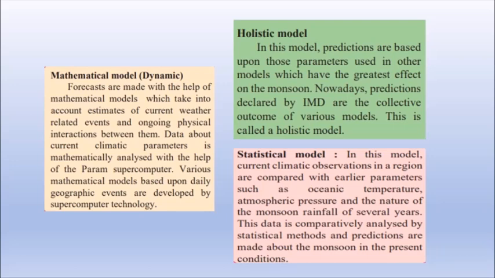Predictions are based upon the other parameters which are there in the other models. So all of those predictions are compared and then the holistic model is prepared and predictions are given. All of these models are used to predict about the environment and about the climatic changes that are going to take place.